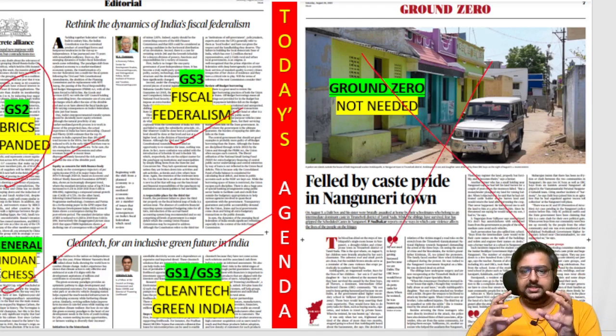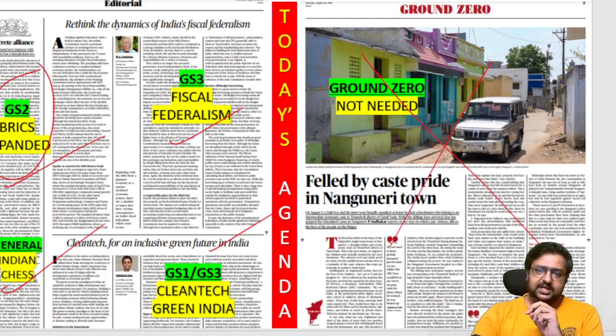They have stopped discussing the same Manipur issue. The Manipur issue is important, but if it comes every day in The Hindu, that means the paper is not worth reading. Every day different things should come. Your GS 1, 2, 3, 4 papers' topics should get covered. So that is why in the last 3-4 days excellent articles are coming. Fiscal federalism is a very complicated article, but still I will try to ease it for you. Clean tech is a simple article, chess is also simple. So we'll discuss that.